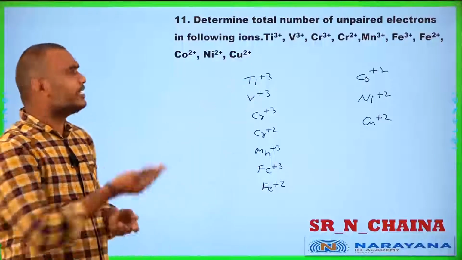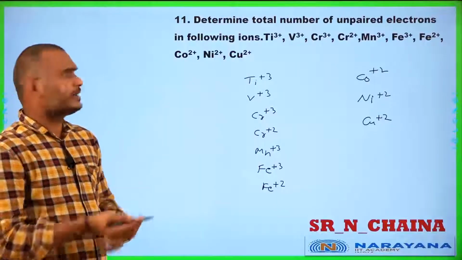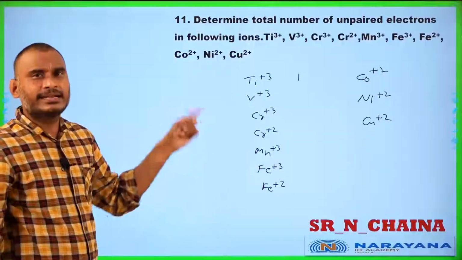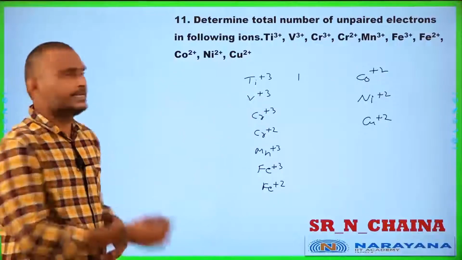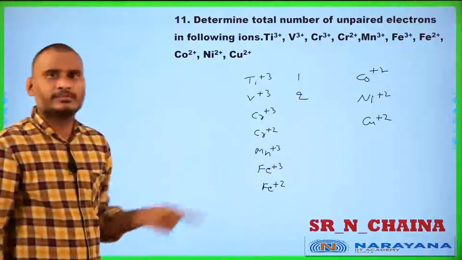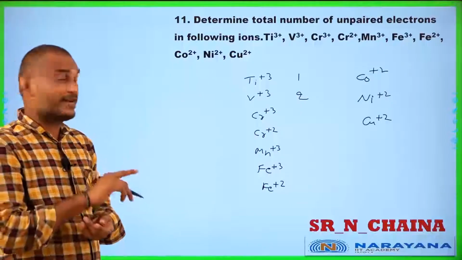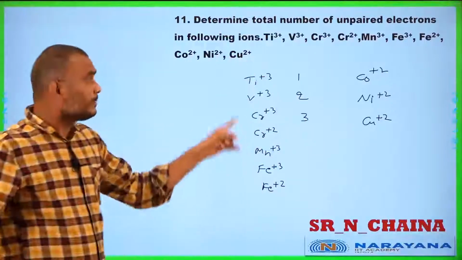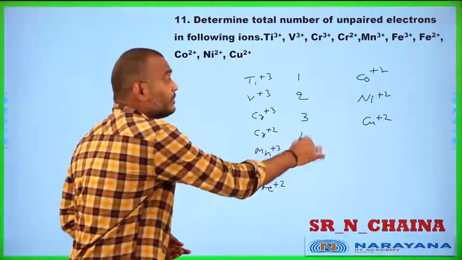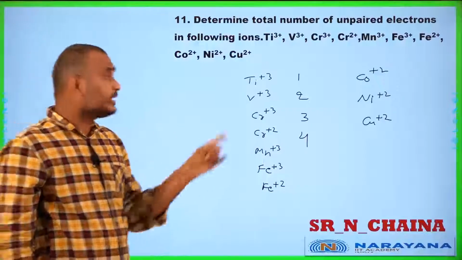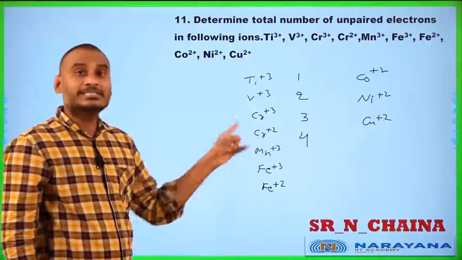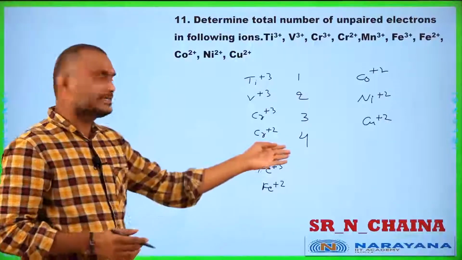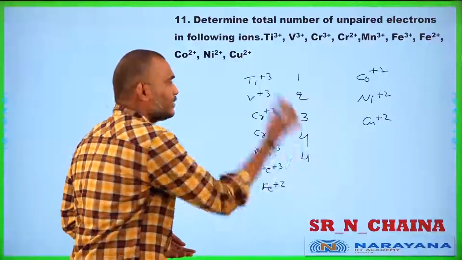Scandium, titanium. Titanium is 3d2 4s2, after losing electrons, 1 unpaired electron. Vanadium, 3d3 4s2, that is 2 unpaired electrons. Chromium, that is 3d5 4s1, 3 electrons are gone, 3 unpaired electrons are present. Chromium plus 2, 4 unpaired electrons will be present. Why? 3d5 4s1, 2 electrons are removed, that is why 4 are present. Mn plus 3, manganese 3d5 4s2, 3 electrons are gone, again 4 unpaired electrons.